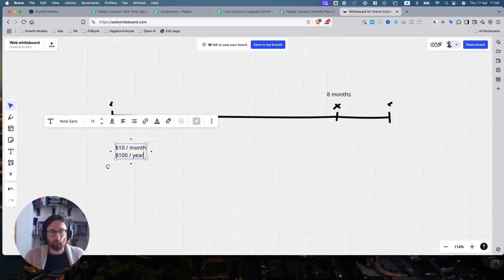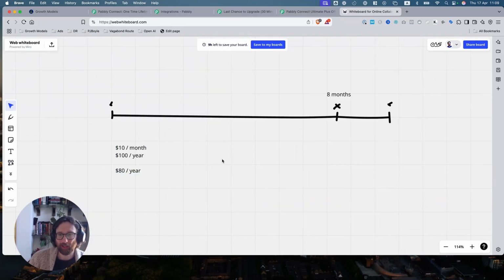The smart SaaS companies out there realize, look, if the average length of the lifetime is 8 months before people churn out, we should offer the yearly at that number there. Now, what's going to happen is anybody who was going to pay for the yearly is going to pay for this anyway, because they're like, I was going to pay for the year anyway. But all of the people who may have churned before that 8 months, you're going to get a far greater percentage of these people coming through.